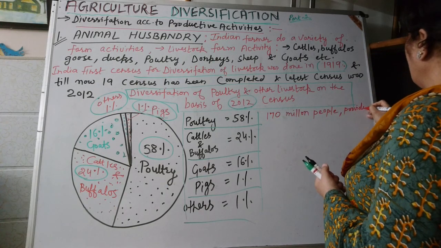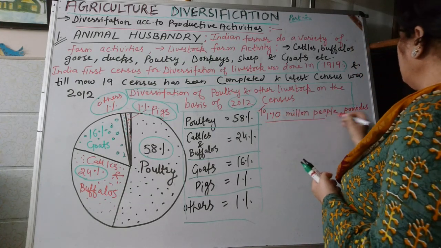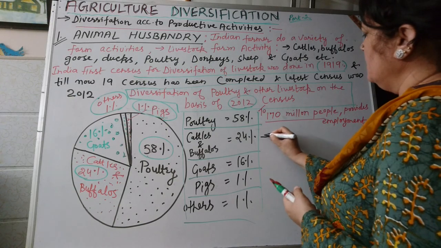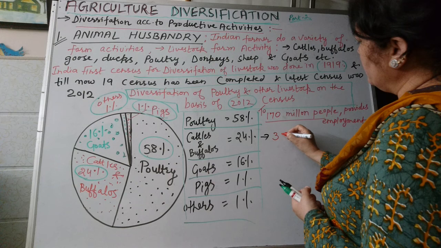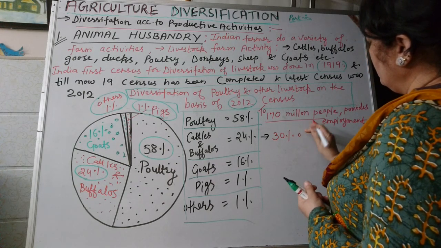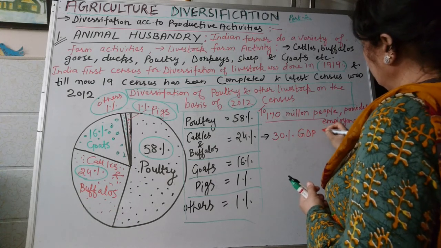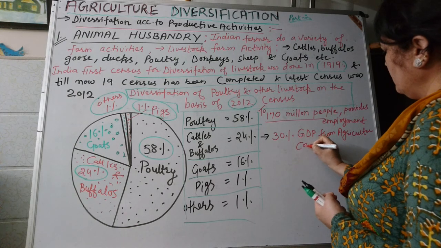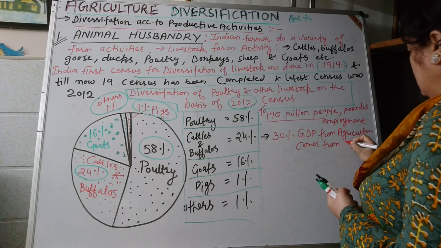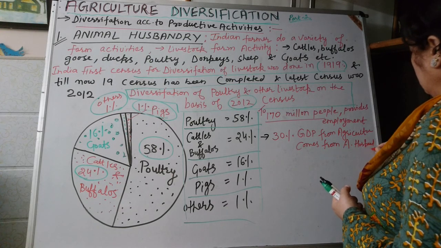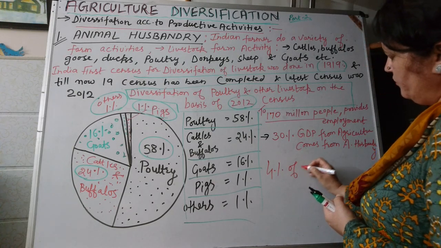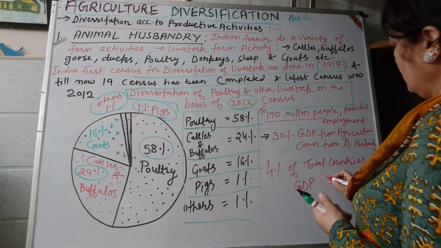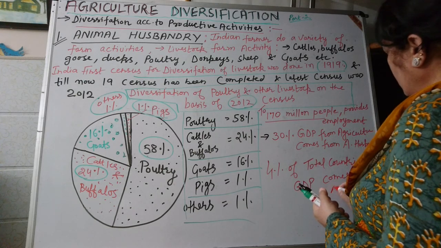Next, approximately 30% of GDP from agriculture comes from animal husbandry, and 4% of the total country's GDP comes from animal husbandry.